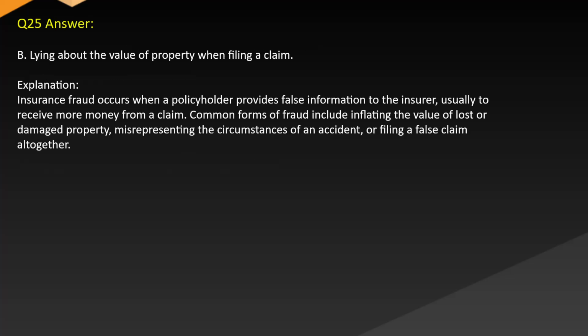Answer B. Lying about the value of property when filing a claim. Explanation: insurance fraud occurs when a policyholder provides false information to the insurer, usually to receive more money from a claim. Common forms of fraud include inflating the value of lost or damaged property, misrepresenting the circumstances of an accident, or filing a false claim altogether.